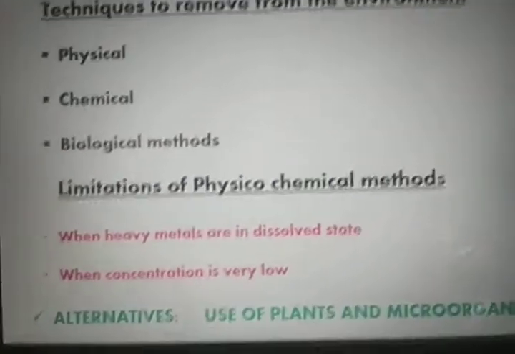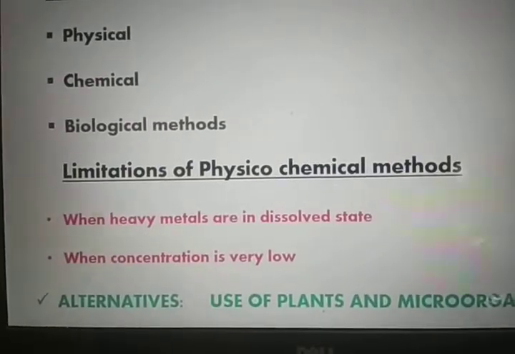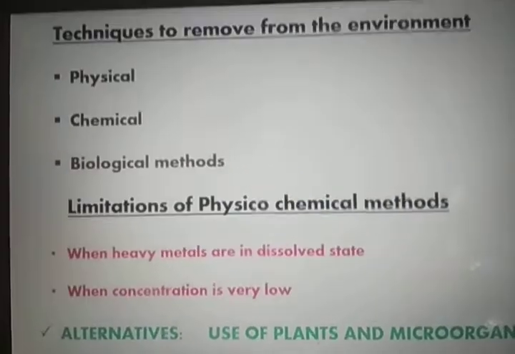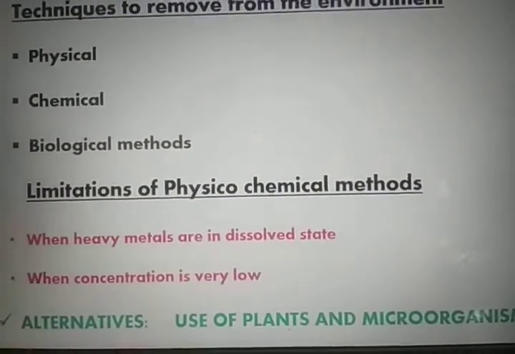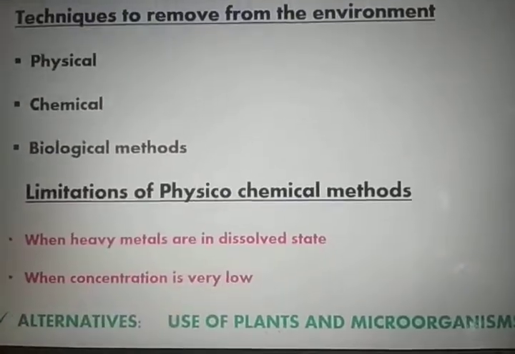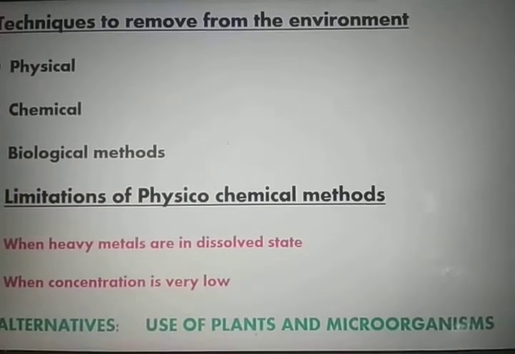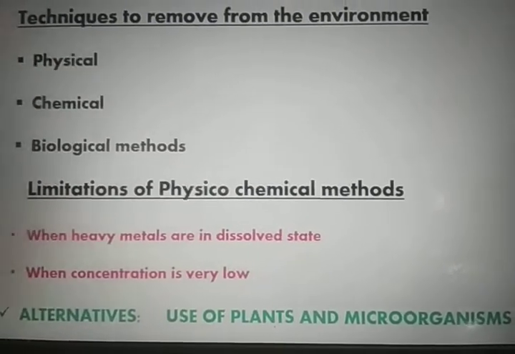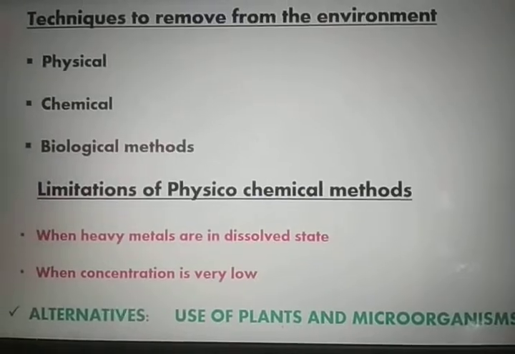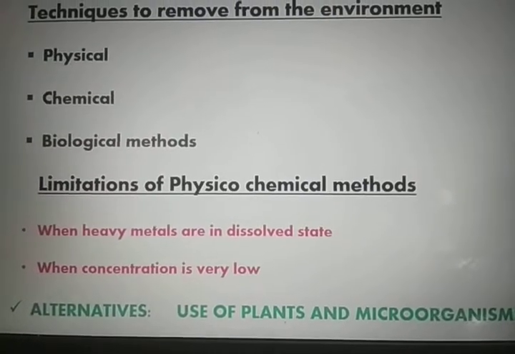In this lecture, we will take up the microorganisms, not the plants. Plants will be covered in the phytoremediation part.